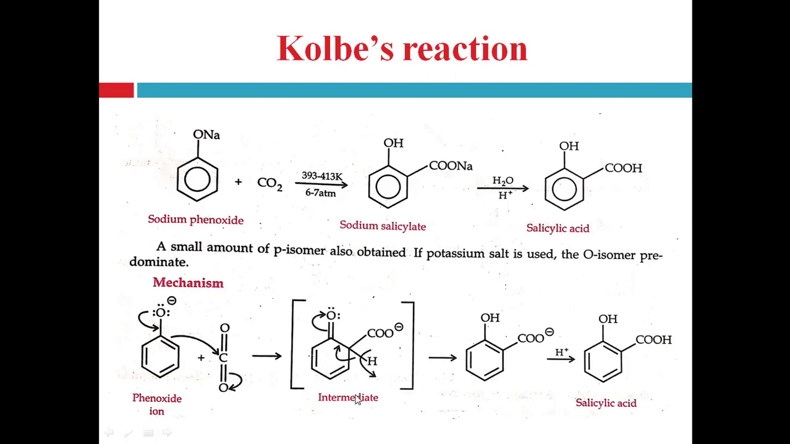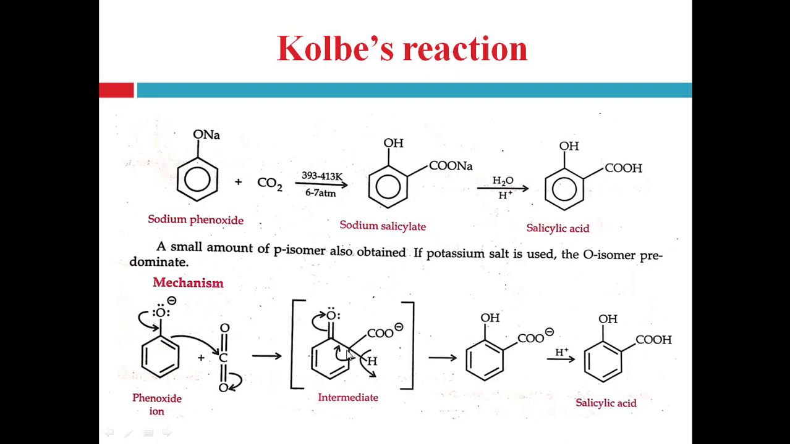Now in this intermediate, rearrangement of the bonds occurs. What happens? At the ortho position, a hydrogen atom is also present. So from the ortho position, hydrogen is removed in the presence of H plus ion. So here the C-H bond is broken and the electron of the bond remains on the ortho carbon atom, and hydrogen is removed in the form of H plus. Carbon is more electronegative than hydrogen, that's why the electrons of the bond remain on the carbon atom and hydrogen is removed in the form of H plus.